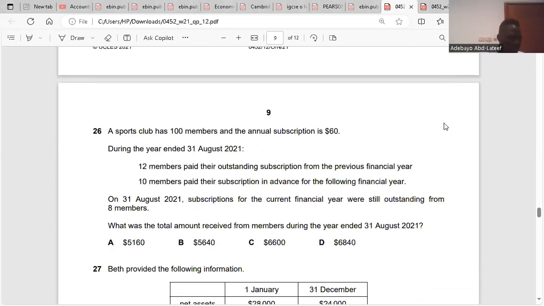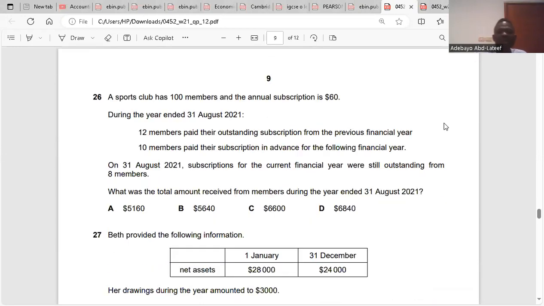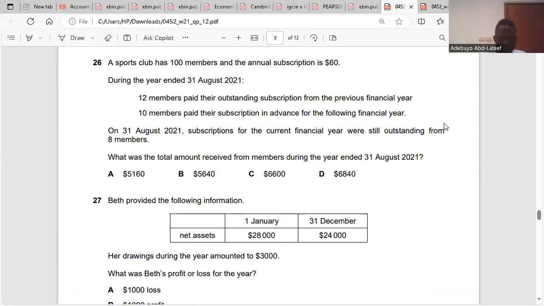Question 26. A sport club has 100 members and the annual subscription is $60. During the year ended 31st of August, 12 members paid their outstanding subscription from the previous financial year. 10 members paid their subscription in advance for the following year. On 31st of August, 2021, subscription for the current financial year were still outstanding from 8 members. What was the total amount received from members during the year ended 31st of August? They are saying we should calculate the total amount received during the year.